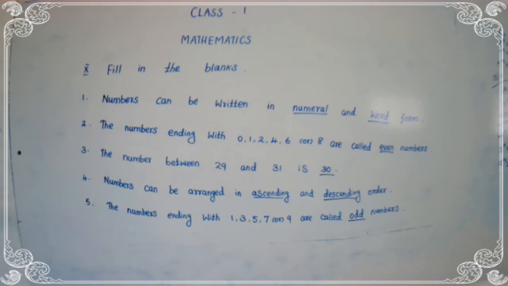The numbers ending with 1, 3, 5, 7 or 9 are called odd numbers.